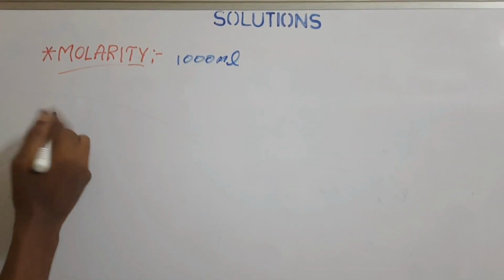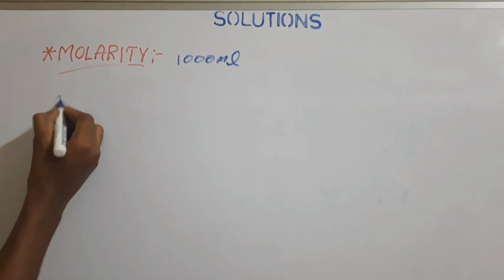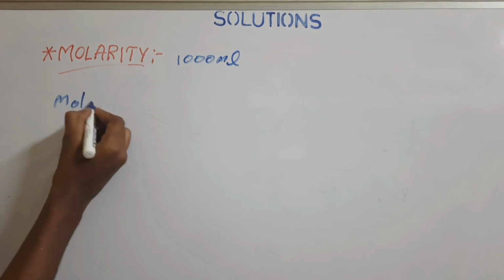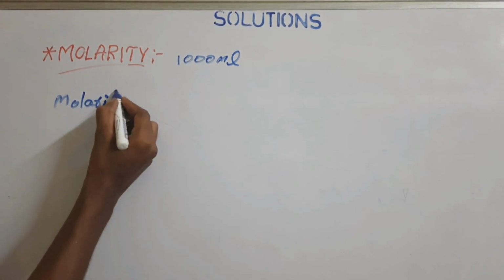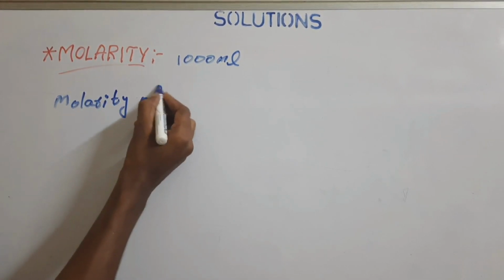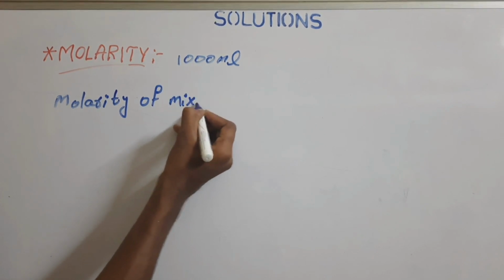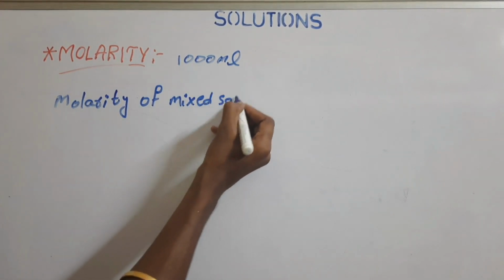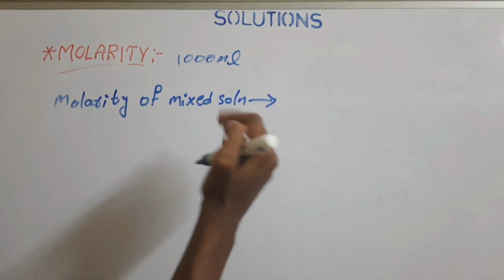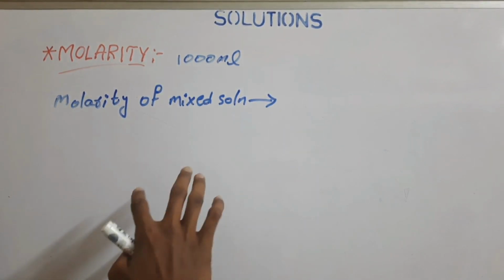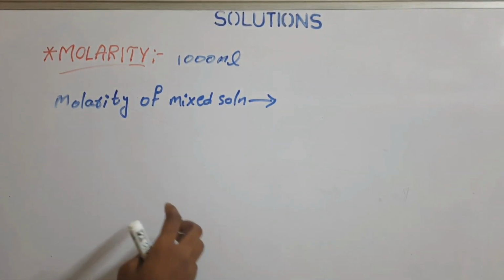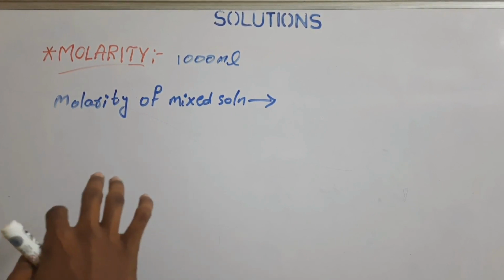Next, another important thing we need to know is when we need to find the molarity of a mixed solution. That is, if we need to find the molarity of a solution which is a combination of two different solutions, at that time we need to find the complete solution molarity.